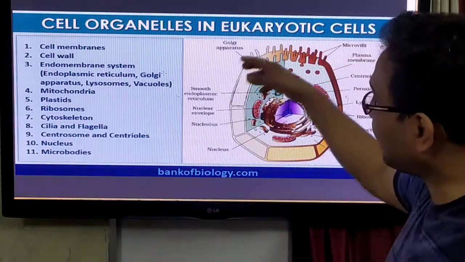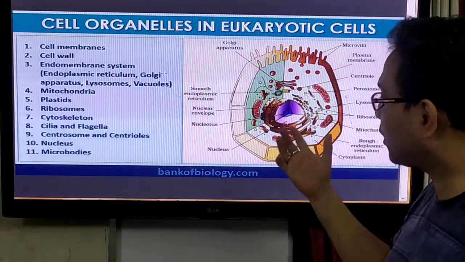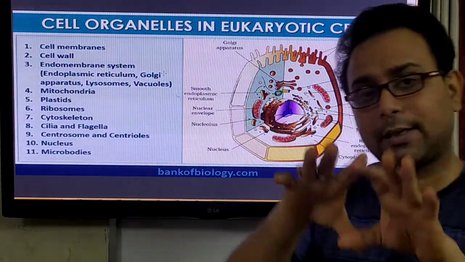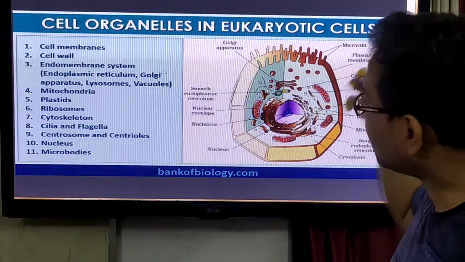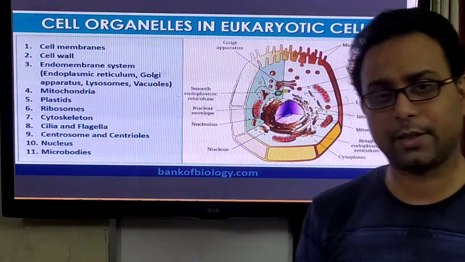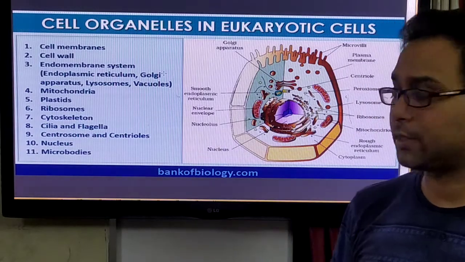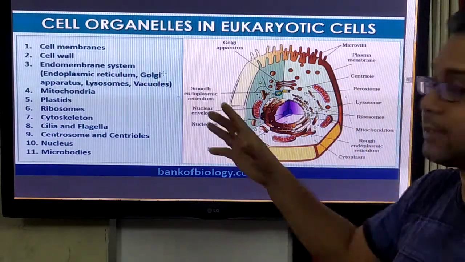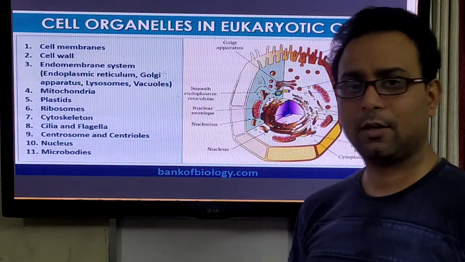But the animal cell is a eukaryotic cell, because its nucleus is also well developed. It is membrane bounded. Different cell organelles like the mitochondria are also present there. Other membrane bound cell organelles are also present, but the outer covering is the cell membrane. So the cell wall is absent in the animal cell.